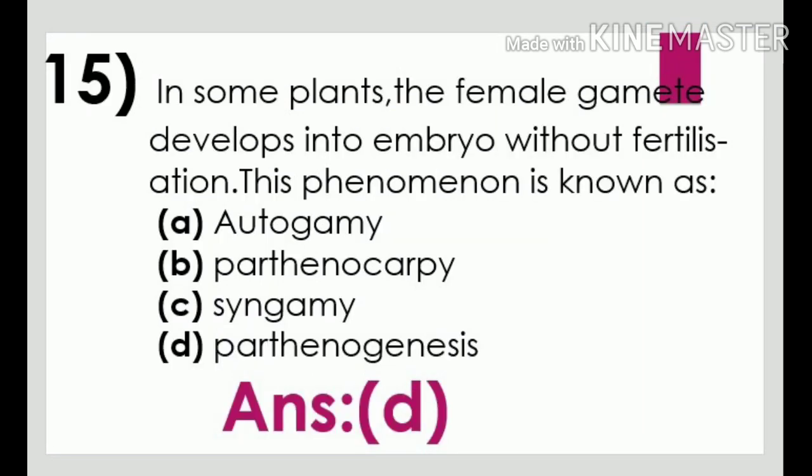Next question. In some plants, the female gamete develops in the embryo without fertilization. This phenomenon is known as option A, autogamy. Option B, parthenocopy. Option C, syngamy. And option D, parthenogenesis. Option D, parthenogenesis is the correct answer.